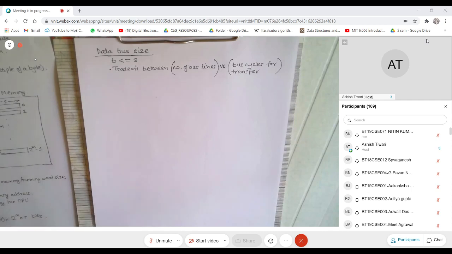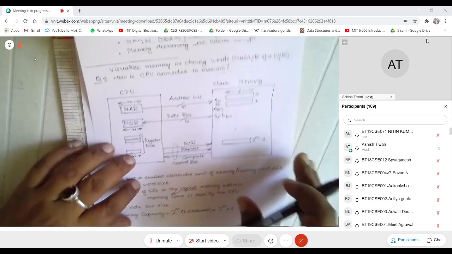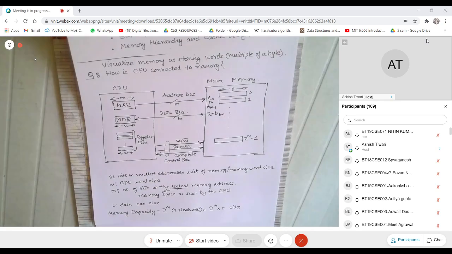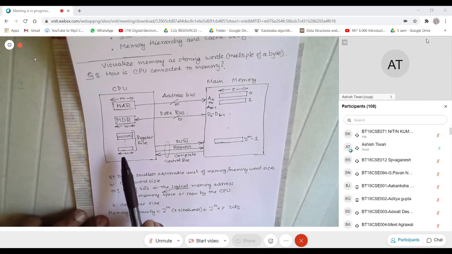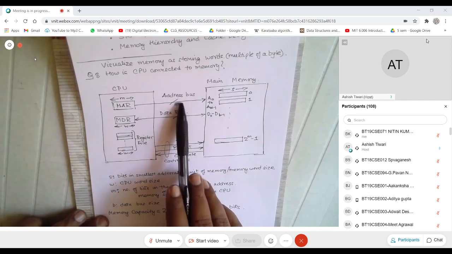There is one more confusion here. Many times you might have heard people talking about a 32-bit CPU or a 64-bit CPU, a 32-bit machine or a 64-bit machine. What they are actually referring to is this: when I say a 32-bit machine, it means you can crunch 32-bit numbers at a time. If I say a 64-bit machine, you refer to this. But many times people are also referring to the width of the address bus.